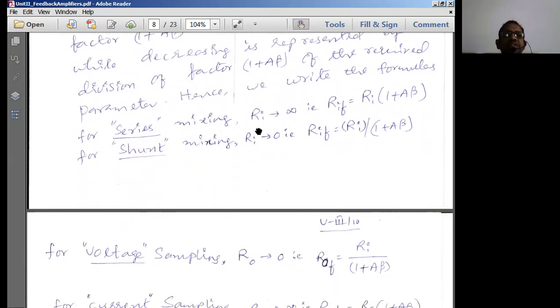So for series mixing, Ri should tend to infinity. That means Ri should increase. Increase means we multiply the input resistance by 1 plus A beta. For shunt mixing, Ri should compulsorily decrease, should tend to 0. That means it should decrease. Therefore, we divide Ri by 1 plus A beta.